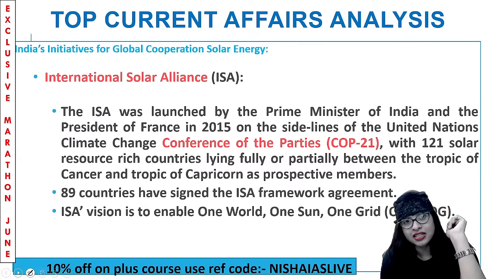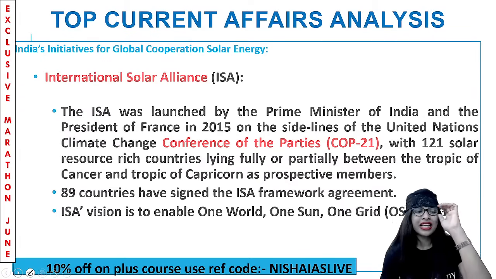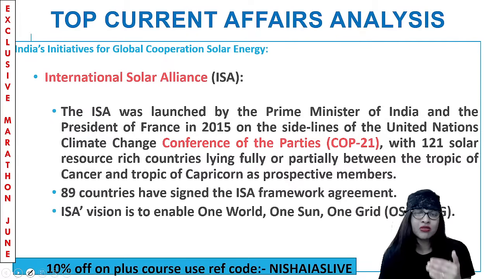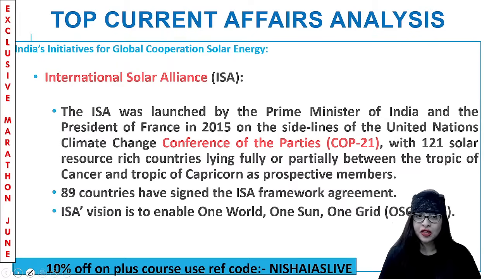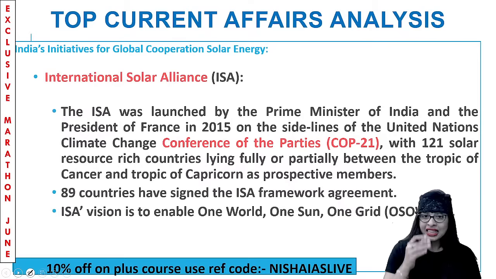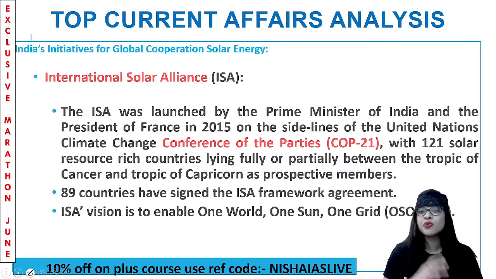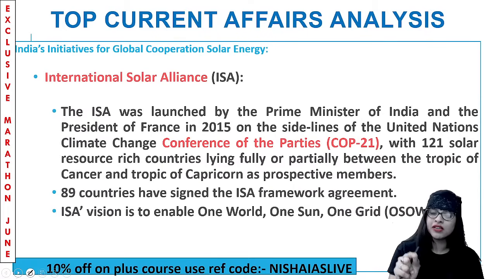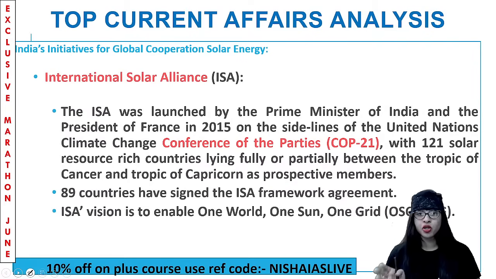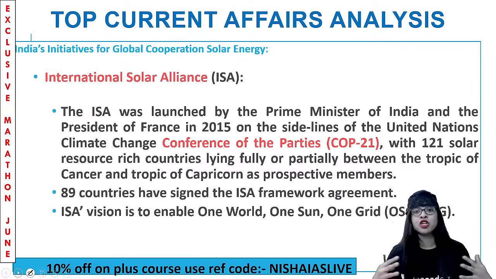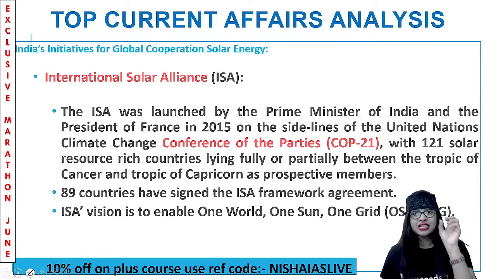One is ISA, International Solar Alliance. What is that, guys? Let's quickly have a look into what that is all about. So now this ISA was launched by the Prime Minister of India along with the President of France in the year 2015. And that was done on the sidelines of the UN Climate Change Conference of Parties 21, where 121, that is more than 100 countries, approximately 121 solar resource rich countries lying fully or partially between the Tropic of Cancer and Tropic of Capricorn were the prospective members. That is the time when this ISA, that is International Solar Alliance, was put forward.